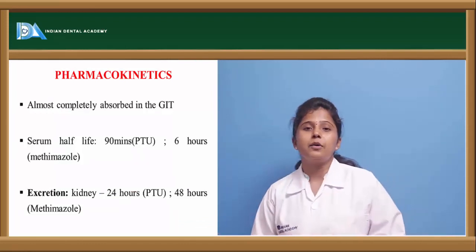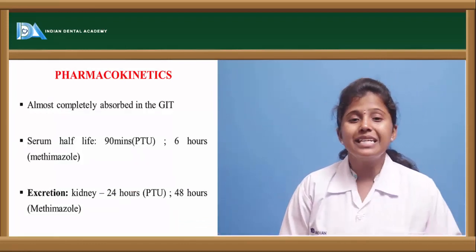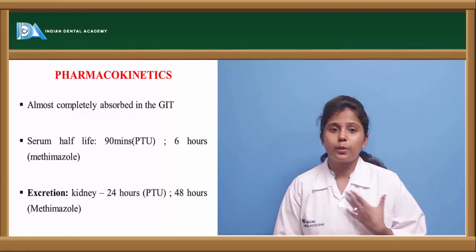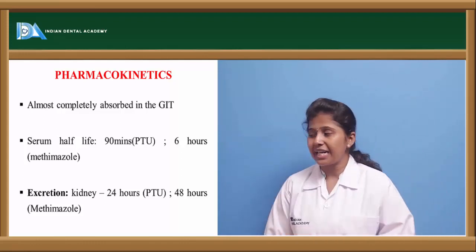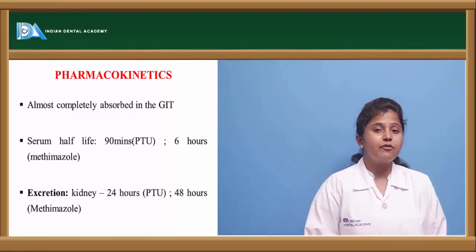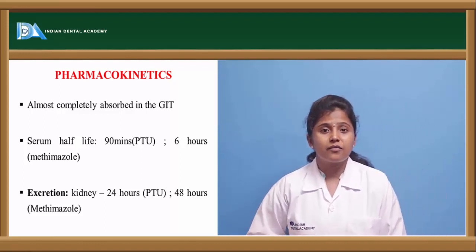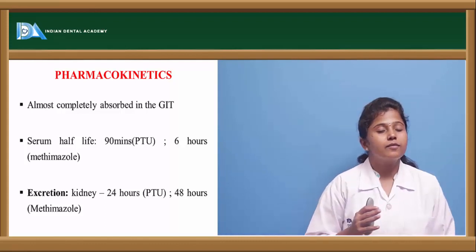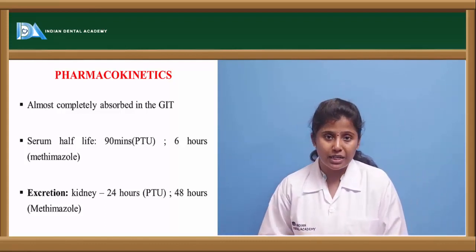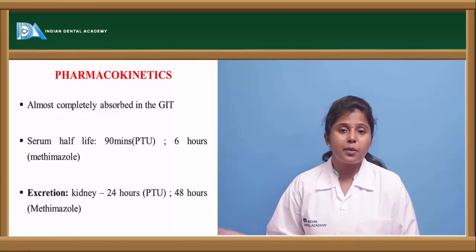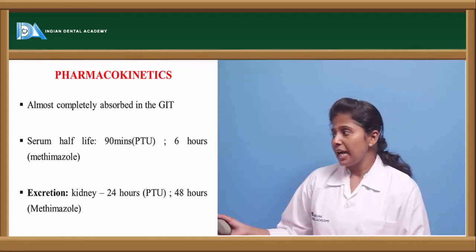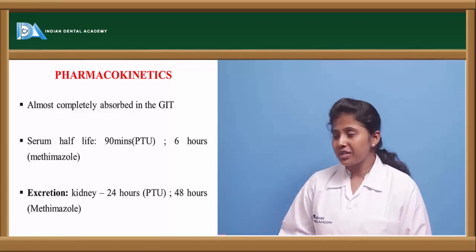Now let us see the pharmacokinetics of these drugs. These drugs are better absorbed in the GIT when compared to other parts. The half-life of PTU, that is propyl thiouracil, is about 90 minutes, and the half-life of methimazole is about 6 hours.